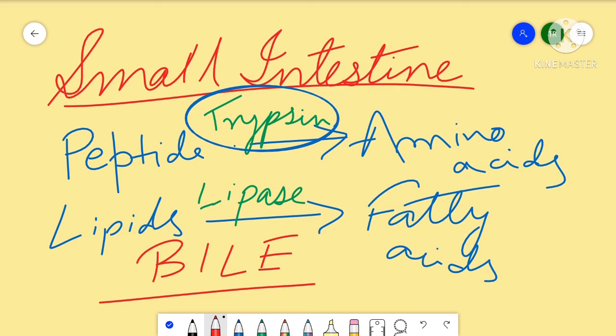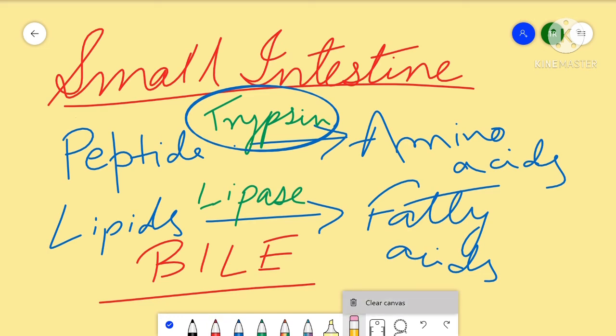The bile is produced by the liver and it is stored in the gallbladder. We have an organ called gallbladder. I hope all of you know about this. The gallbladder stores the bile and secretes it into the small intestine when food enters the small intestine.